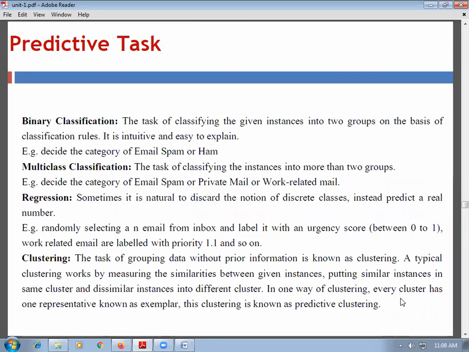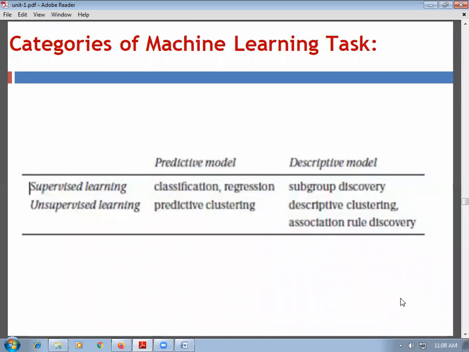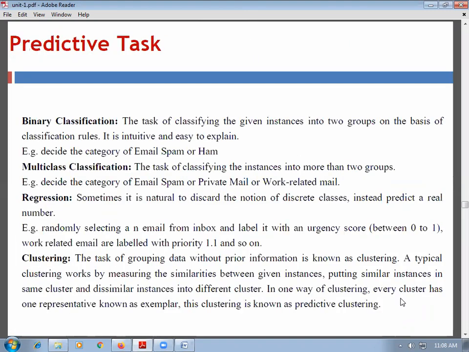Now what is a predictive task? We have seen the two methods and two models. First, the methods are supervised learning and unsupervised learning. Models are predictive and descriptive. Now what is a predictive task? So the predictive task has categories: binary classification, multi-class classification, regression and clustering.